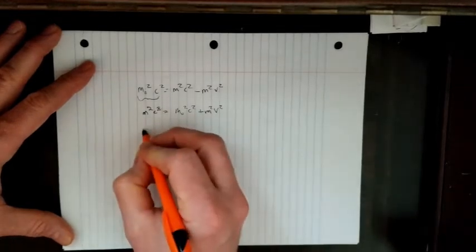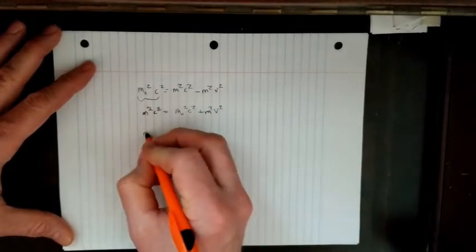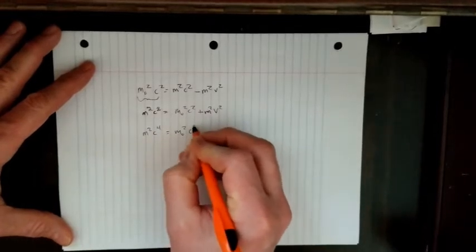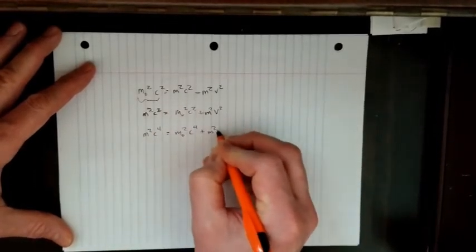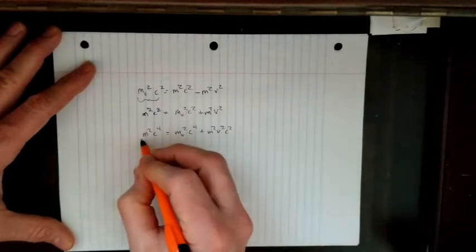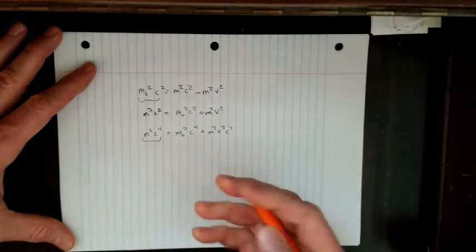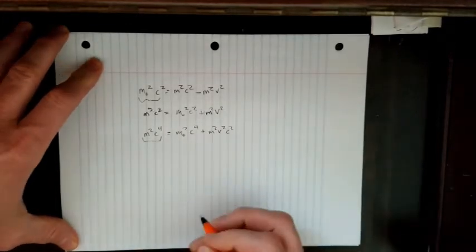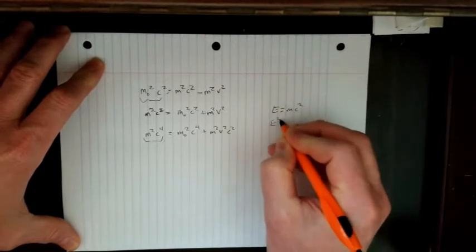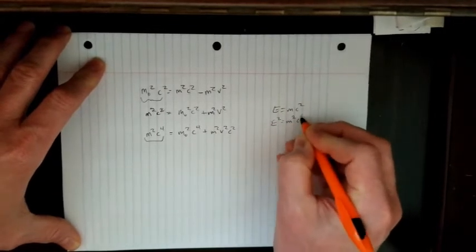And if I multiply everything by c squared, I get m squared c to the fourth is equal to m naught squared c to the fourth plus m squared v squared c squared. As you go through the derivation, you see E equals mc squared. So E squared is equal to m squared c to the fourth.